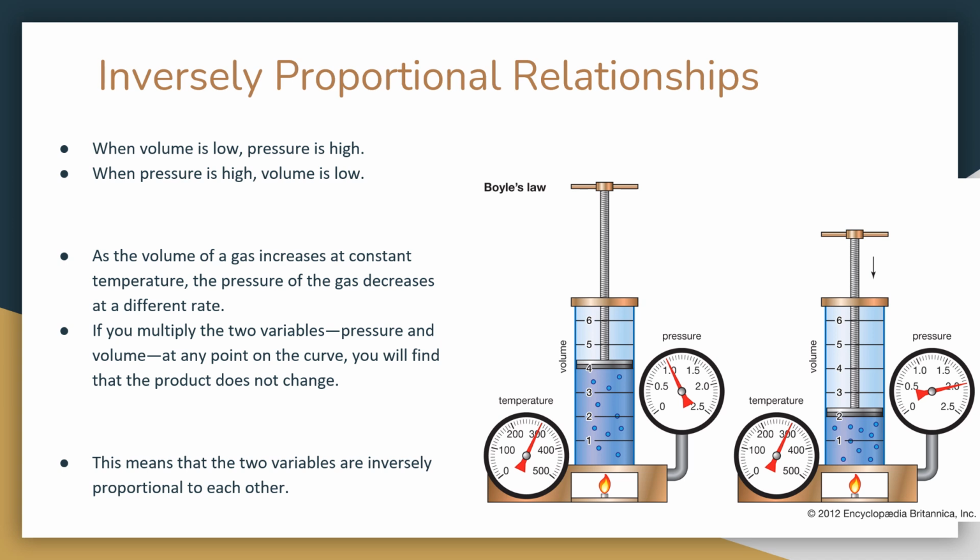Inversely proportional relationships. When volume is low, pressure is high. When pressure is high, volume is low. As the volume of gas increases at constant temperature, the pressure of the gas decreases at a different rate. If you multiply the two variables, pressure and volume, at any point on the curve, you will find that the product does not change. This means that the two variables are inversely proportional to each other.